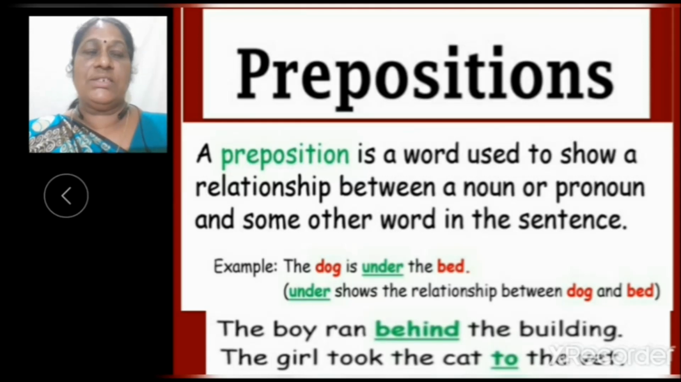Next, the girl took the cat to the vet. Here, to is the preposition and this preposition shows the relationship between the cat and the vet.